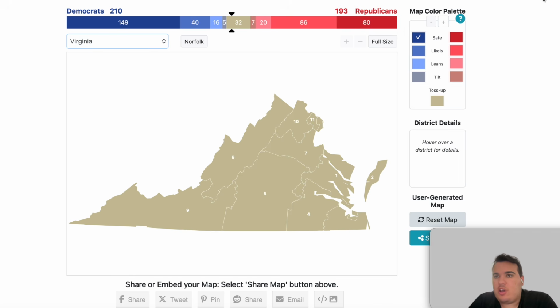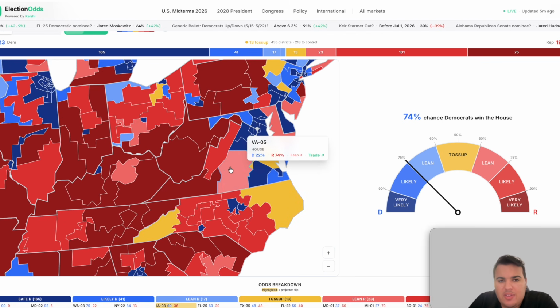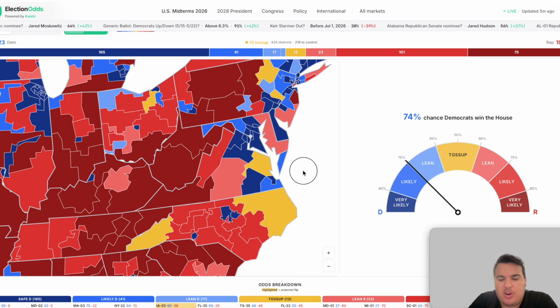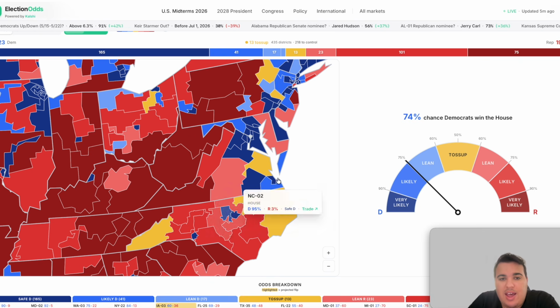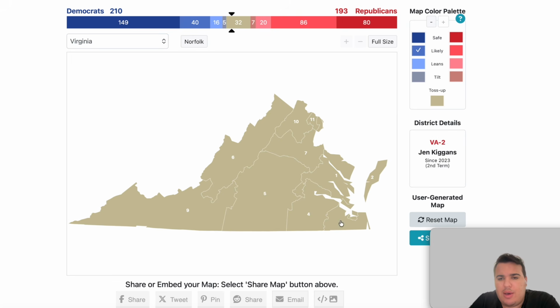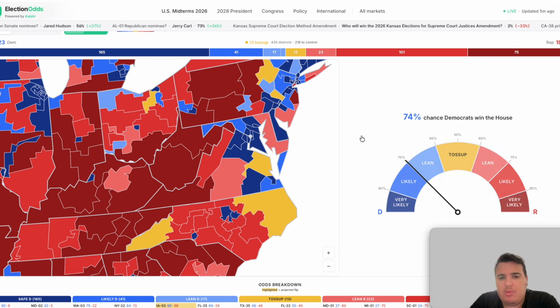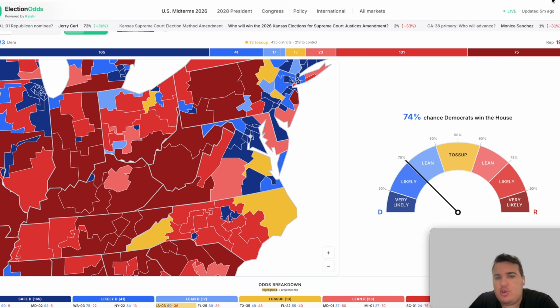The state of Virginia, a lot of controversy surrounding Virginia, who redrew their congressional map with the voter referendum. Obviously, the Supreme Court in Virginia, I do believe, overturned it, and the U.S. Supreme Court refused to take up the case as well, so now the map in Virginia from the previous elections is back in play. We have the second district, which is a toss-up district held by Republican Jen Kiggins, is listed as a likely Democratic flip, so I'm going to start by filling that one in. The first district, which is held by Republican Rob Whitman, is currently listed as a toss-up, and the Democrats have a lead of 1% here in this district, so Kalshi thinks this district is going to flip blue.